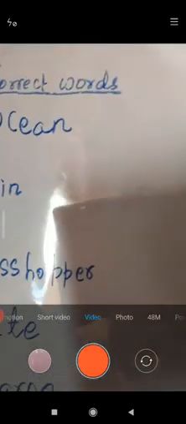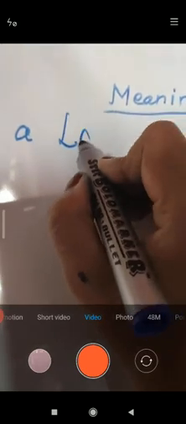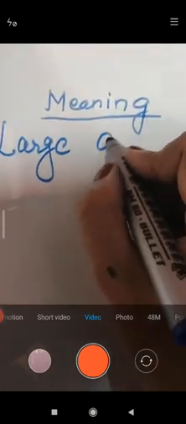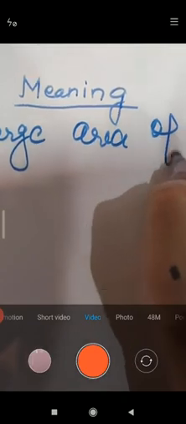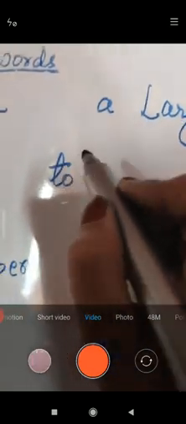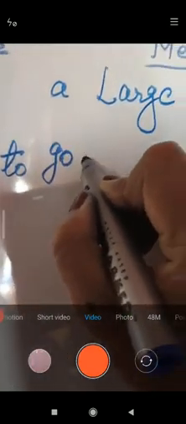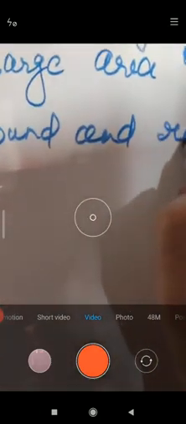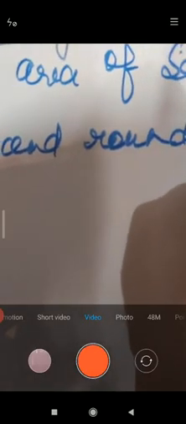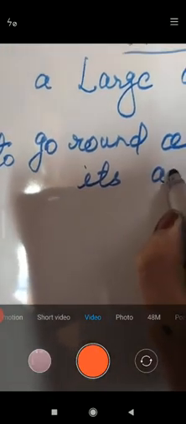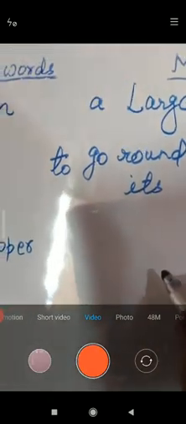What is the meaning of ocean? The meaning of ocean is a large area of sea. Spin: to go round and round on its axis.